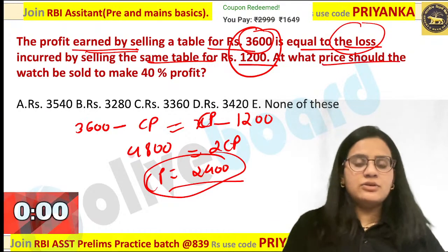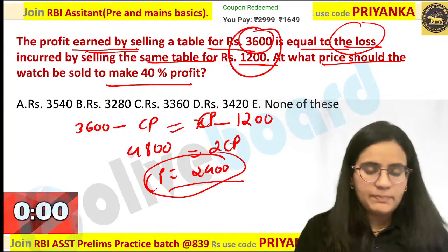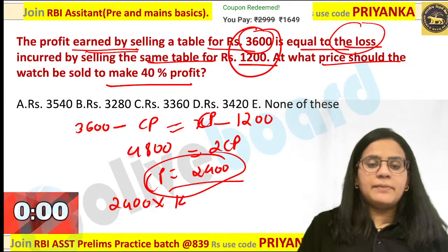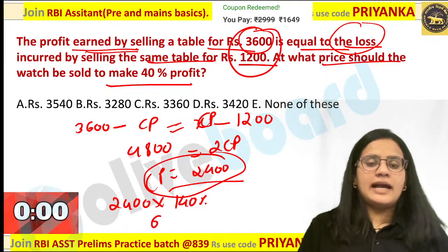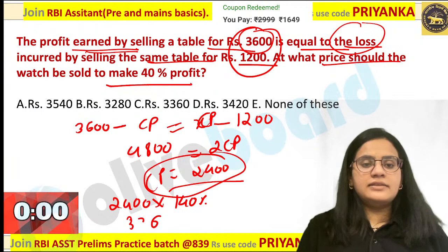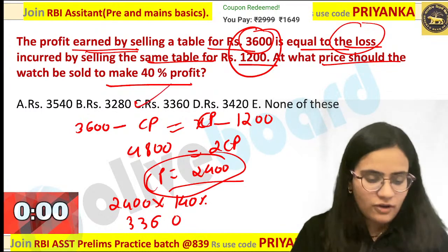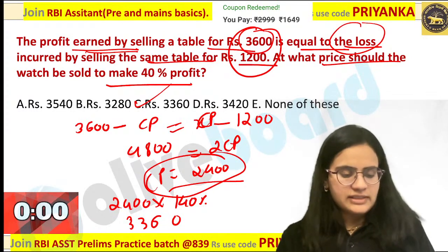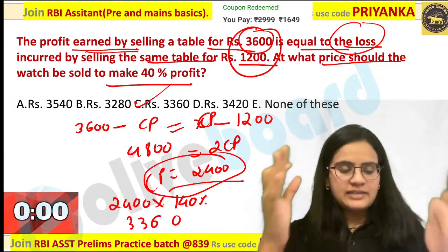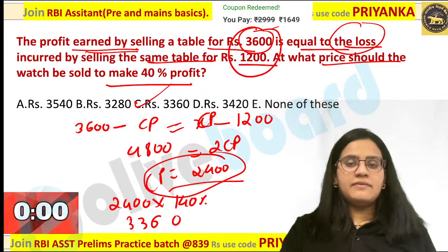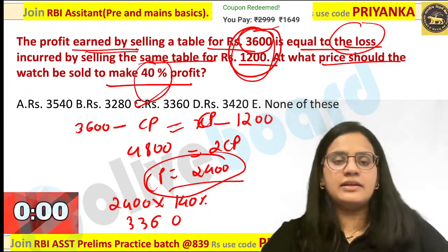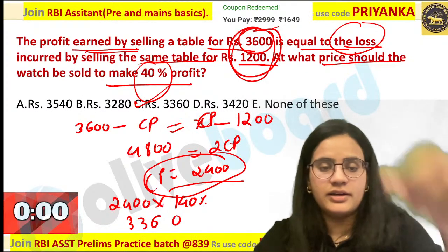At what price will you sell it to make a profit of 40% over here? So 2400 multiplied by 140%. So what will you get in this case? This is 3360, which already many of you have told C would be the perfect answer. So that is why I was saying you are taking more time. Now please next time onward remember, add and divide by 2, that is your cost price, multiply by the multiplication factor, that will directly give you the value over here.